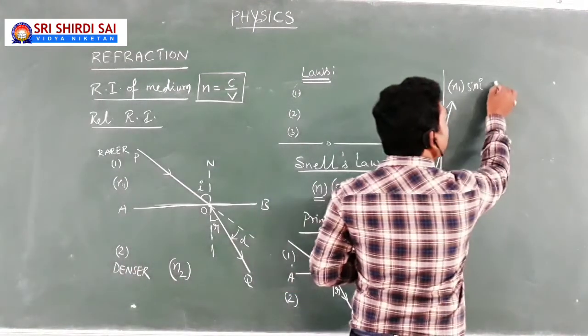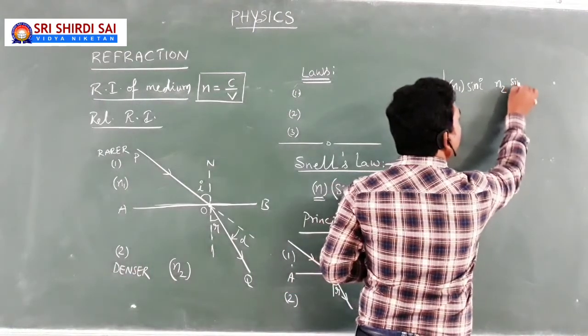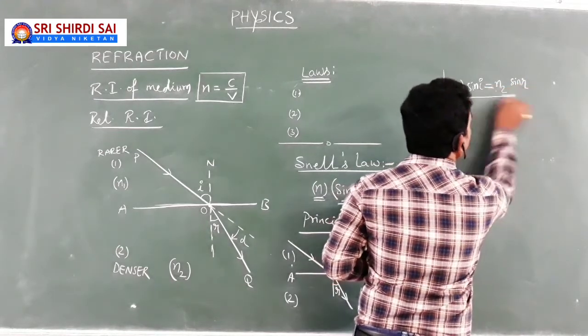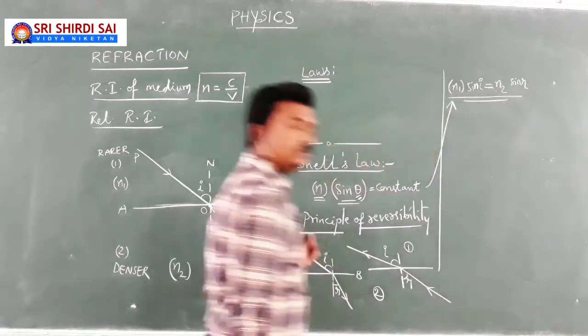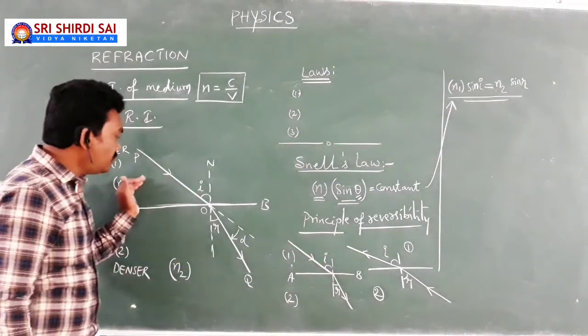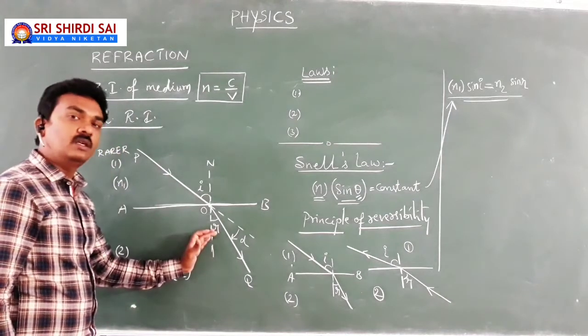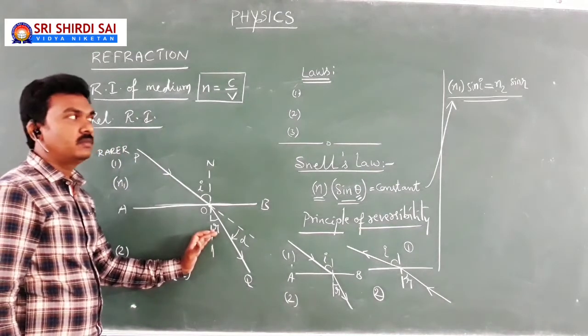In the second medium, the product is n2 into sin r. And according to Snell's law, this product is always constant. So n1 sin i equals n2 sin r according to the concept of Snell's law.